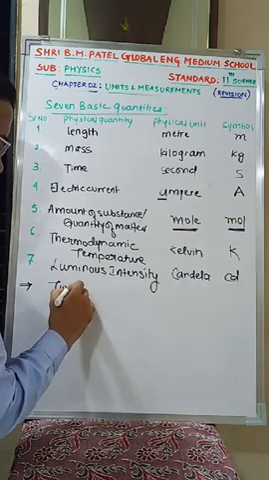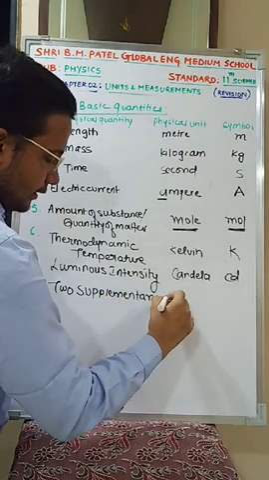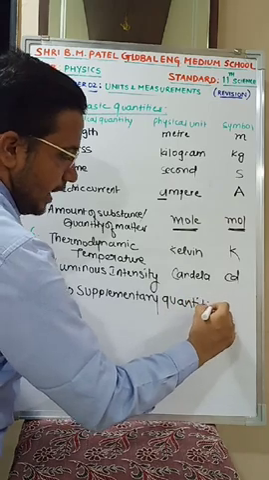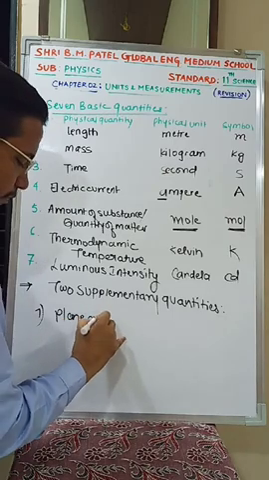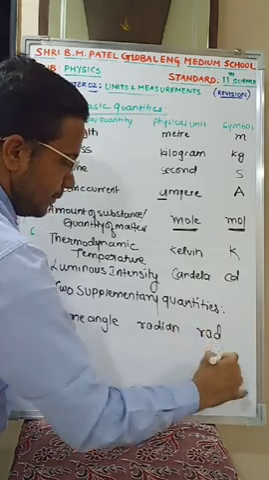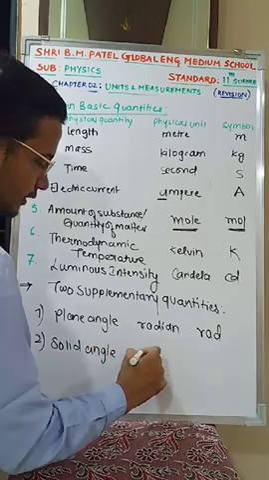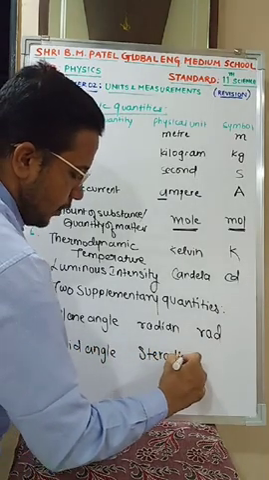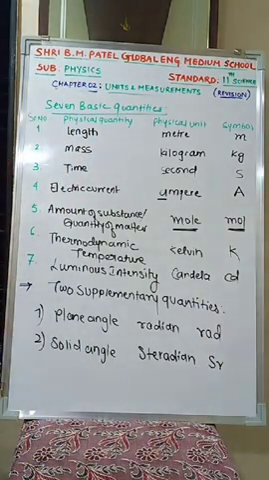Now we have to move ahead. 2 supplementary quantities we are having. First is plane angle. Unit is radian, symbol rad. Second is solid angle. The unit for that is steradian, and the symbol is sr. So let's clear all 7 basic quantities and 2 supplementary quantities. Now the last we have to see.